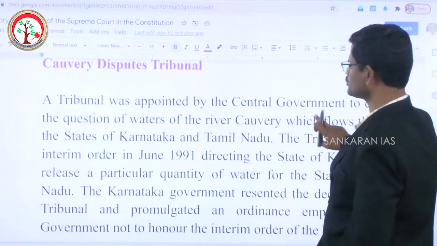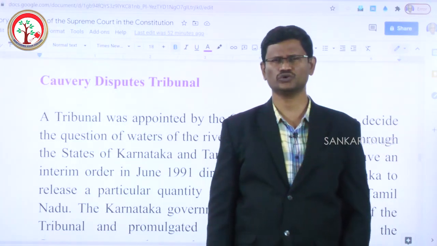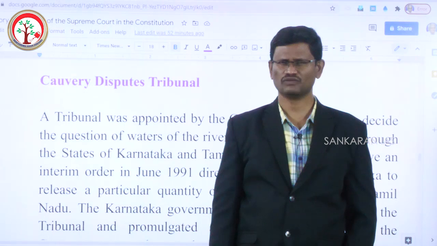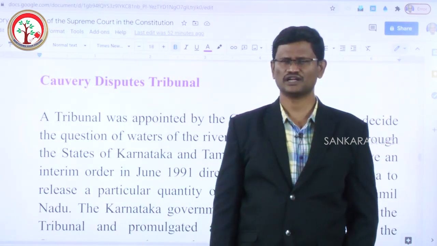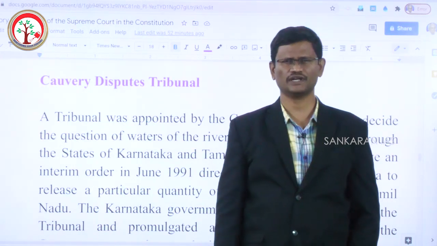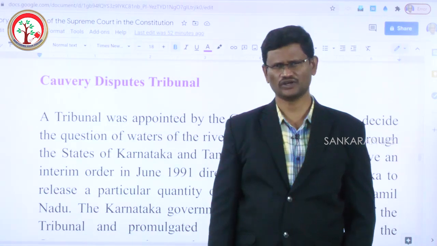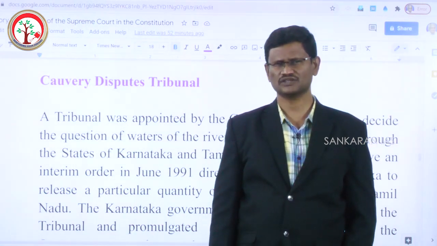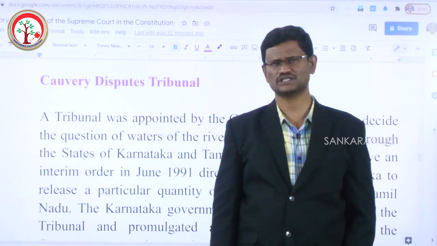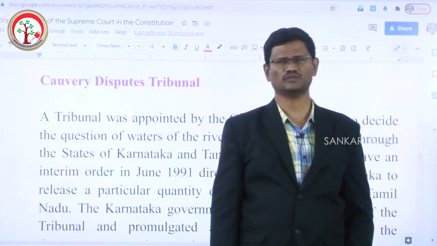Then Kaveri Disputes Tribunal, this is one more presidential reference which went to the Supreme Court. Here the issue is Kaveri river waters is a matter of dispute between Karnataka and Tamil Nadu. When a tribunal was appointed for resolving the disputes with respect to sharing of Kaveri river waters, the tribunal has given an interim award, an interim decision asking Karnataka to release waters to the state of Tamil Nadu.